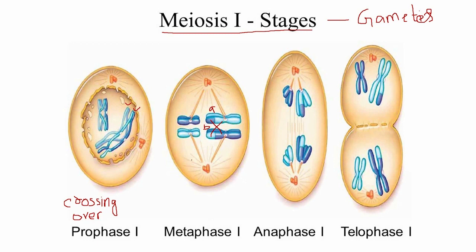Whereas in mitosis, there was no phenomenon of crossing over. That's why all the cells produced as a result of mitosis were genetically identical to their parent cells, whereas the cells produced as a result of meiosis will have variations in them from that of parent cells. All the stages of meiosis are similar to that of mitosis, except the phenomenon of crossing over.